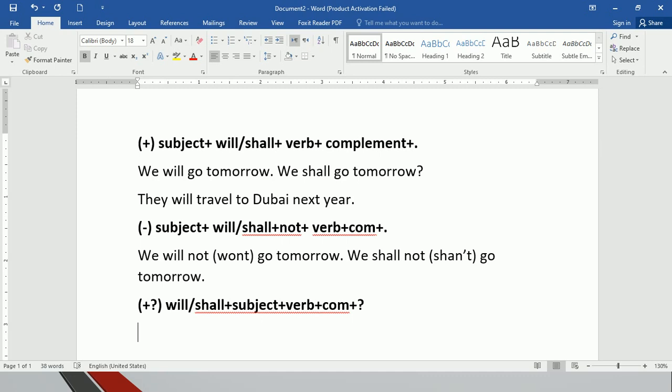For example, will we go tomorrow? If the answer is affirmative: yes, we will, or no, we won't. You can also change this one: shall we? Got the point?